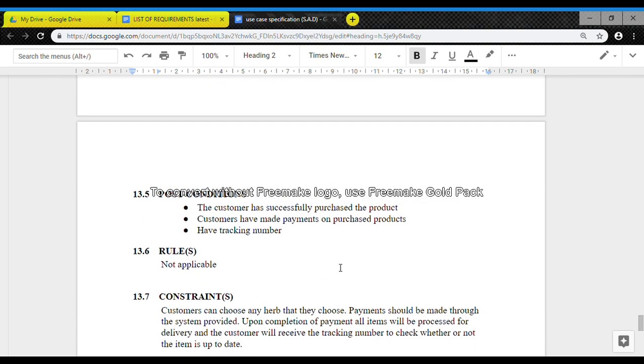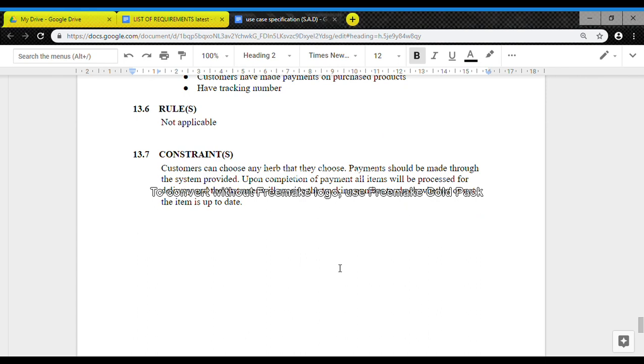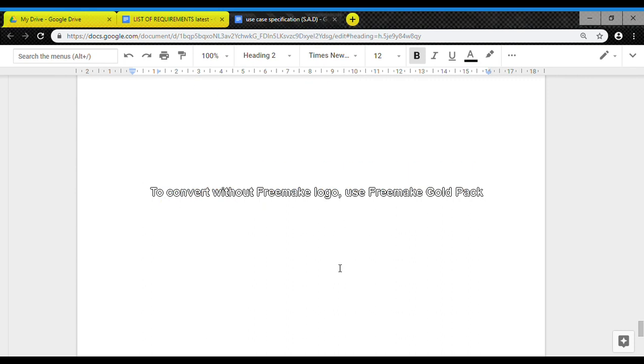Post condition: the customer has successfully purchased the product, the customer has made payment and has a tracking number, and there are no rules, but there is a constraint. The constraint is that the customer can choose any hub that they want. Payment should be made through the system provided. Upon completion of payment, all items will be processed for delivery and the customer will receive the tracking number to check whether or not the item is up to date.